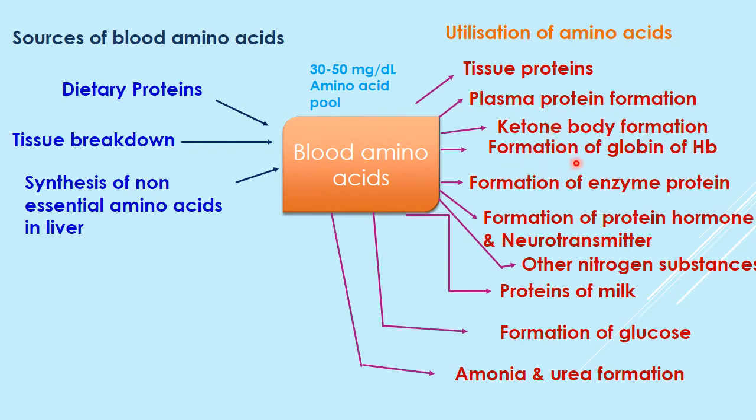ketone bodies formation, formation of globin of hemoglobin, formation of enzyme proteins, synthesis of protein hormones, and also neurotransmitters and other nitrogen substances. Proteins of milk are synthesized from these amino acids, formation of glucose takes place by gluconeogenesis, and ammonia and urea are formed from amino acids. So amino acids are synthesized by these three processes and utilized by many processes.